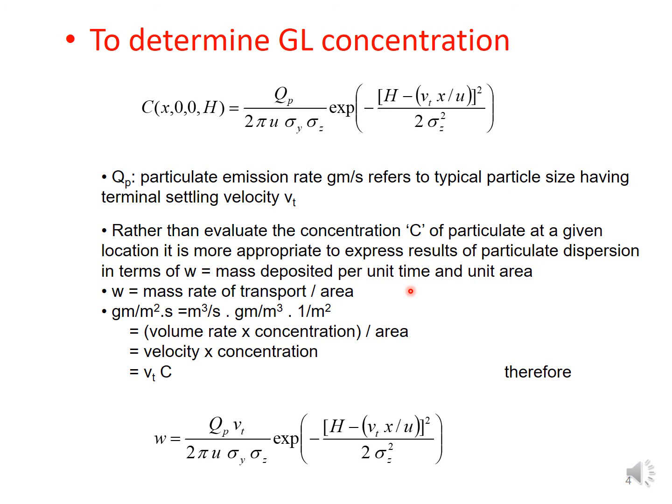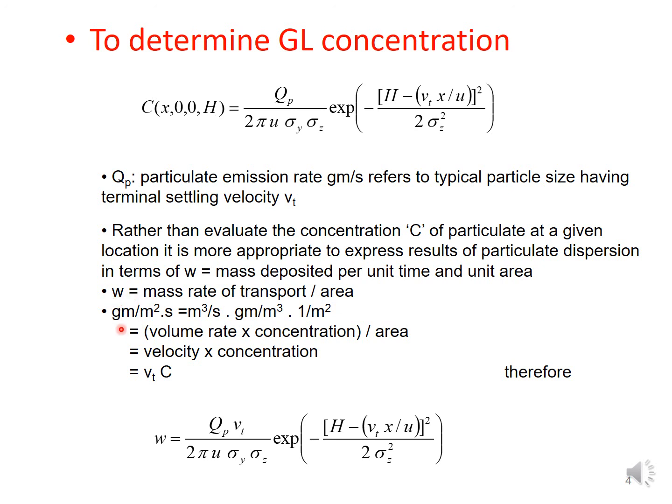This is expressed as mass rate of transport per unit area, W.